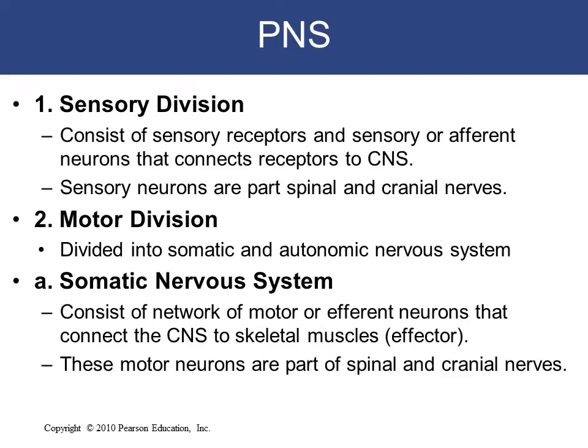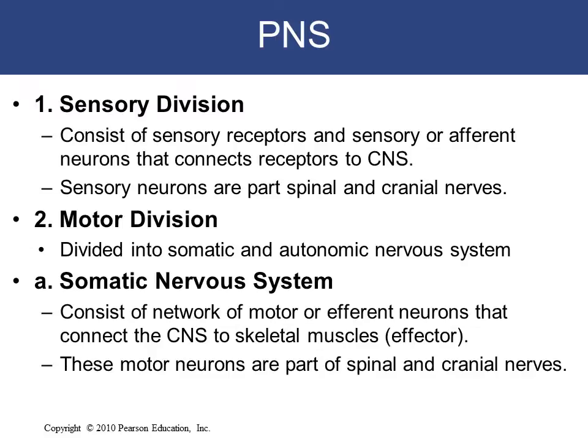The sensory division consists of sensory receptors and sensory, or afferent, neurons that connect receptors to the CNS. The sensory receptors receive the stimulus from the environment, and the sensory neurons transmit the impulse to the central nervous system for processing. But the motor division is divided into two: the somatic and autonomic nervous systems.